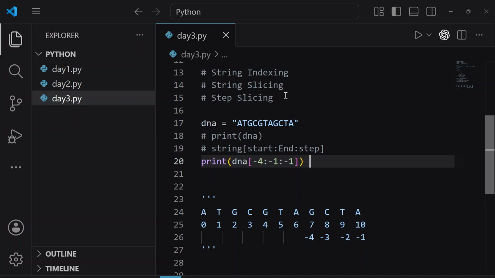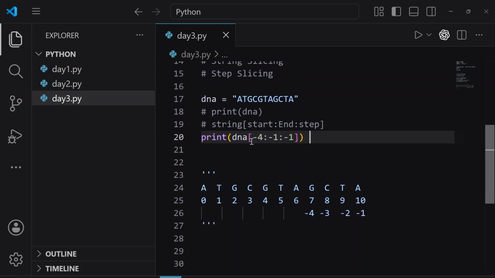why is it not reverse? Paras, here you see we gave -4, we give ending index -1, and we give the step here -1. So it returns an empty string with a negative step. Means the starting index, this is the starting index, so it should be greater than the stop index. Here it might be some confusion because we are talking about the negative indexing. So here Shobit has clearly returned because it is going from -4, but the step is saying -1. So we are confusing the Python here. That is why the output here is empty.